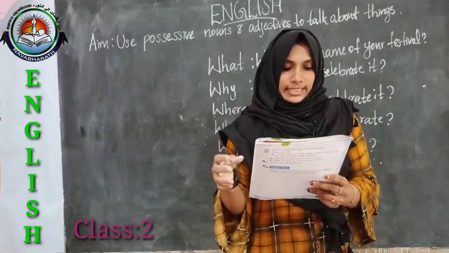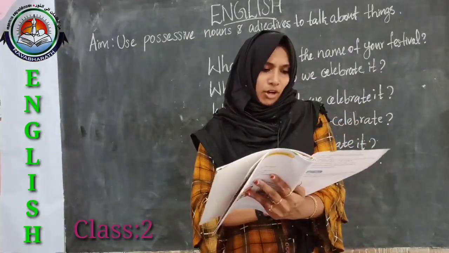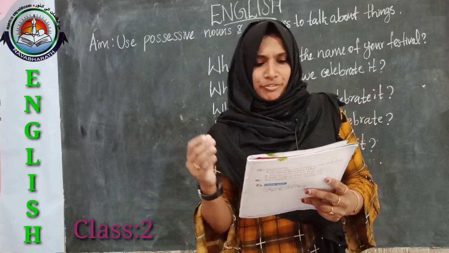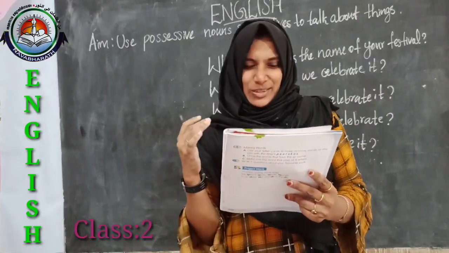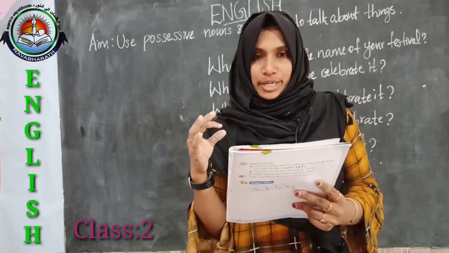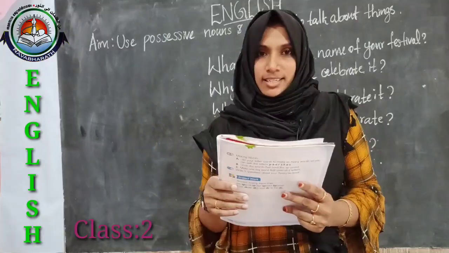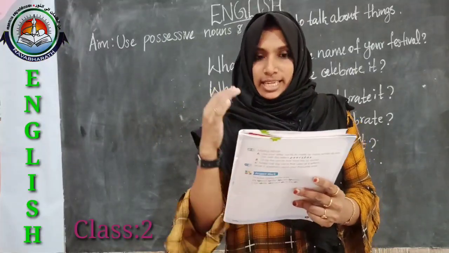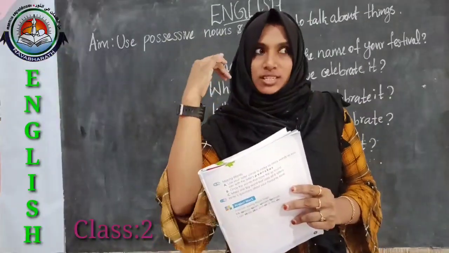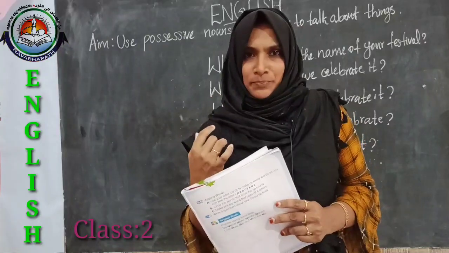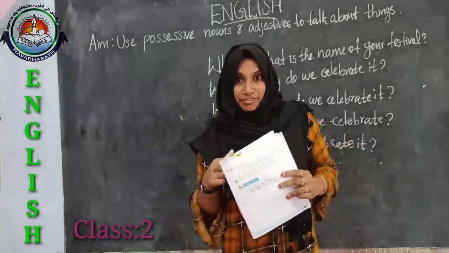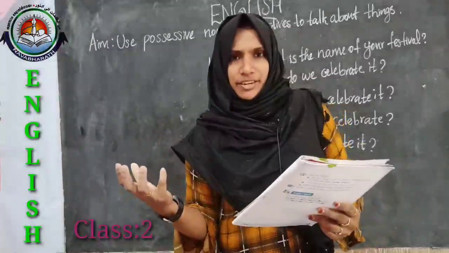Page number 18. It is from the block 4. Question number 3. Think of your favorite toy and write a short paragraph about it. So here you have to write about your favorite toy, right, as we discussed about the favorite festival. So in that way you have to write about your favorite toy. So first of all you have to think, what is the name of your favorite toy? If you are taking a car, how can you write? Yes. My favorite toy is my sports car, right?